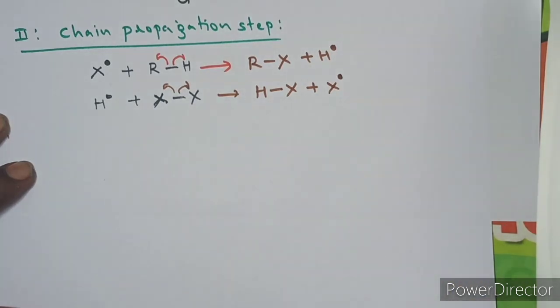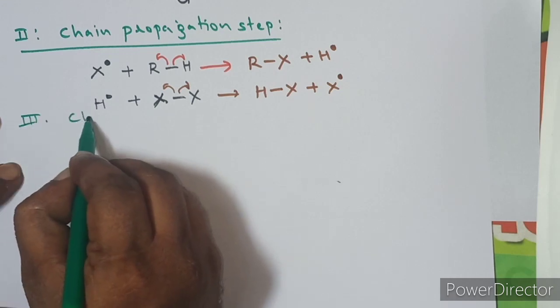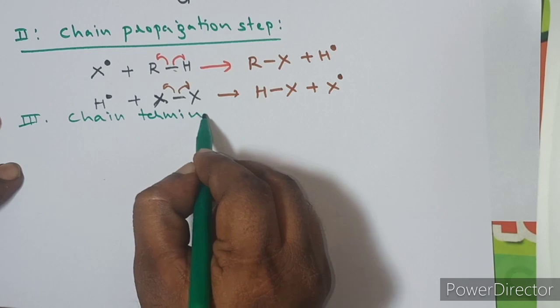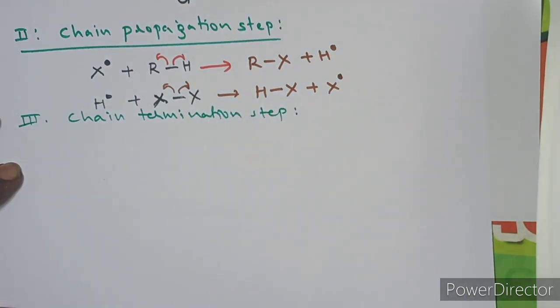It will be continuously developed in this stage of the reaction. That is the reason why this is called the chain propagation step. The last step is called the chain termination step. Let us see what the chain termination step is. Termination means to stop, to prevent.